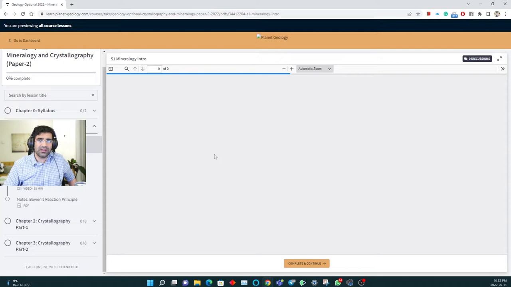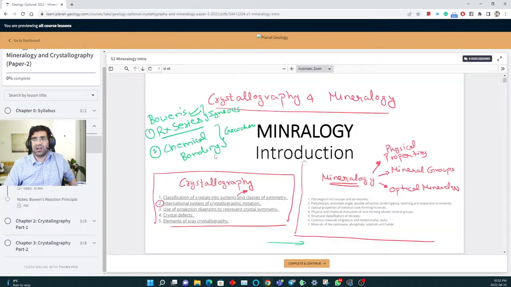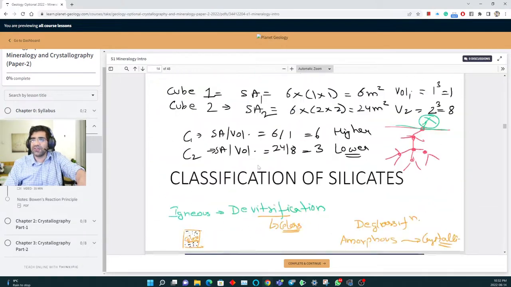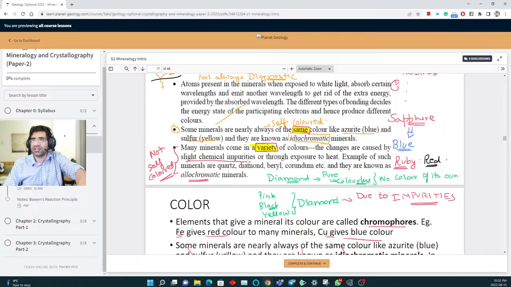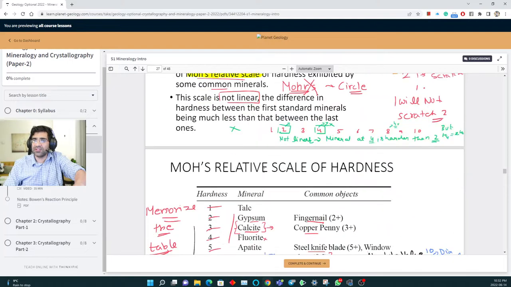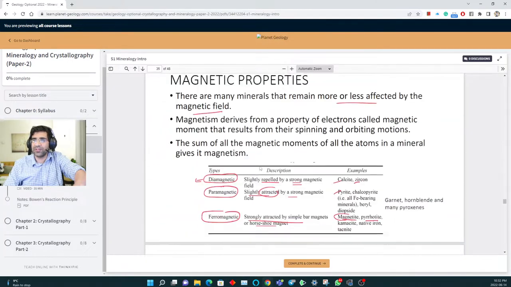If you know ninth or tenth standard science, what is density, malleability, ductility, metals and non-metals, you would have studied this. So it is kind of like that only. In metals and non-metals you studied those properties: one is conducting, the other is non-conducting, density, luster, transparent. So these were just some definitions. In this one, there are some properties like color and streak. So one-line definitions of these. Just study them for a while.